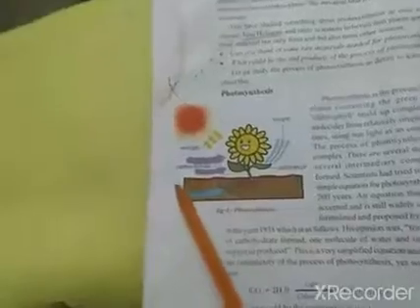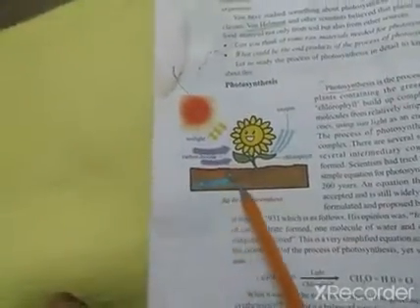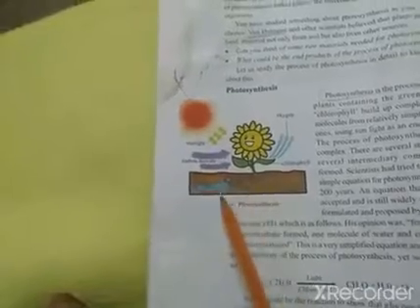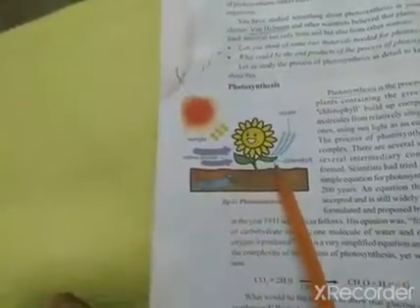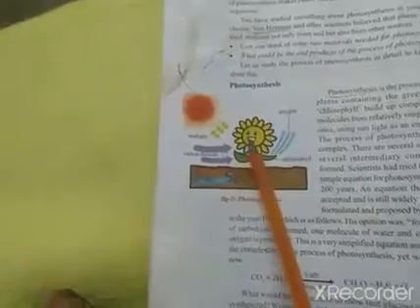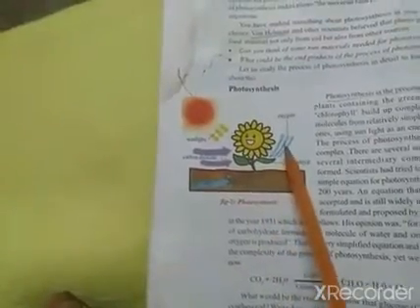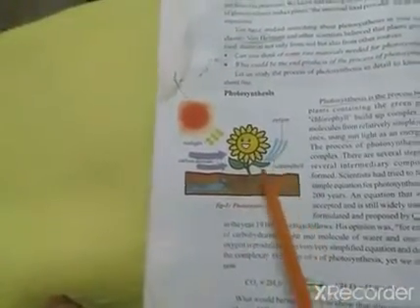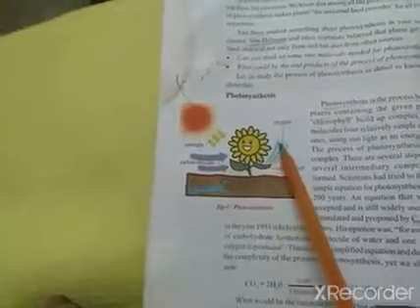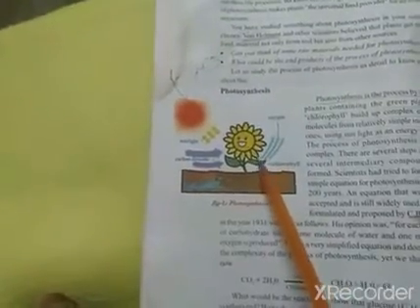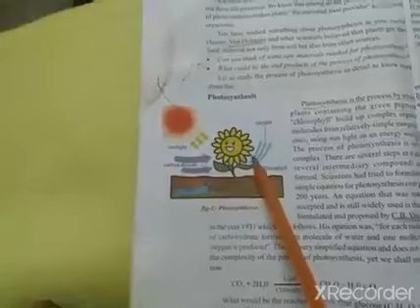In the presence of sunlight, it takes carbon dioxide and also water. Plant roots get water, and by using chlorophyll, plants release oxygen into the atmosphere. So this figure gives us information about photosynthesis in plants.